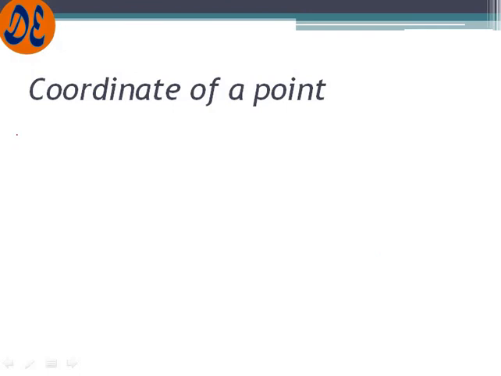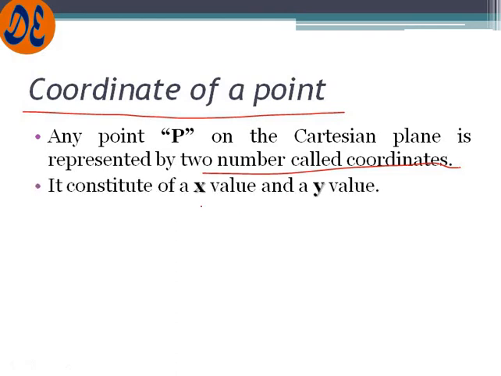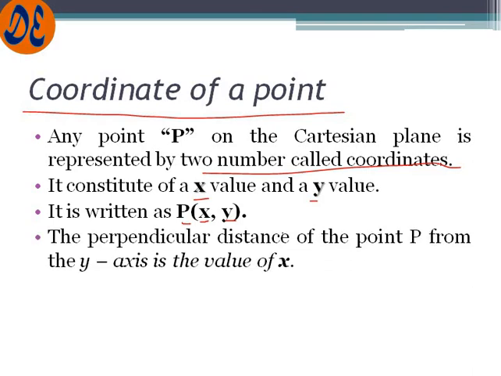Now the main thing, let us go to the coordinate point. How will we define a point? Any point P on the Cartesian plane is represented by two numbers called coordinates. It consists of an x value and a y value. It will have two values, one value is x and one value is y. It is written as P(x, y), that means the point P, and in brackets we write the value of x and the value of y. Depending on the values, the point will be represented. Now we will see how the point is represented in just a few minutes.